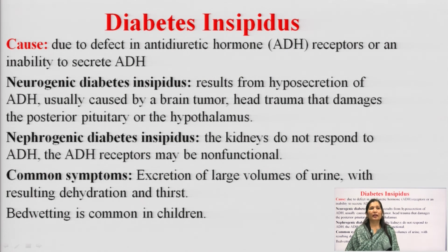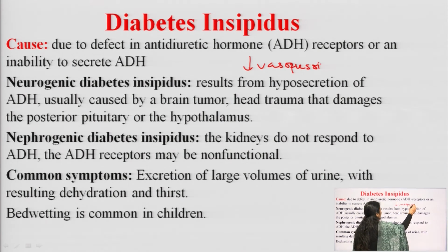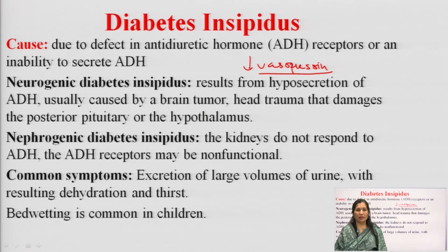Next is diabetes insipidus. It occurs because of a defect in antidiuretic hormone receptors or inability to secrete antidiuretic hormone. Basically, diabetes insipidus occurs because of reduced vasopressin action, that is, antidiuretic action. Vasopressin is antidiuretic hormone, if the body is not able to respond to ADH receptors, or it is not able to secrete sufficient ADH.